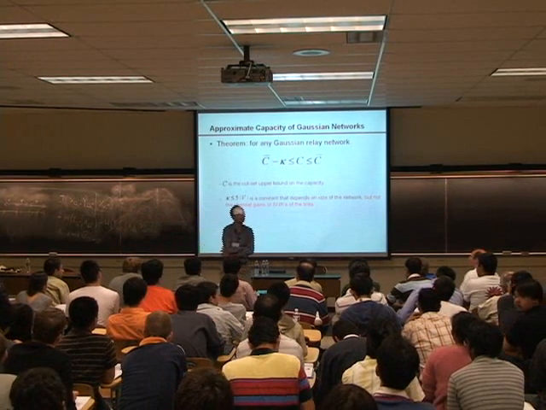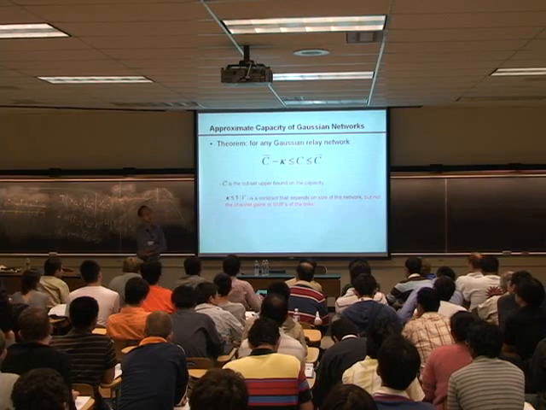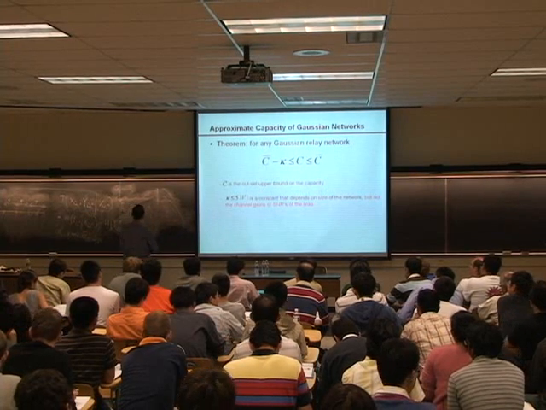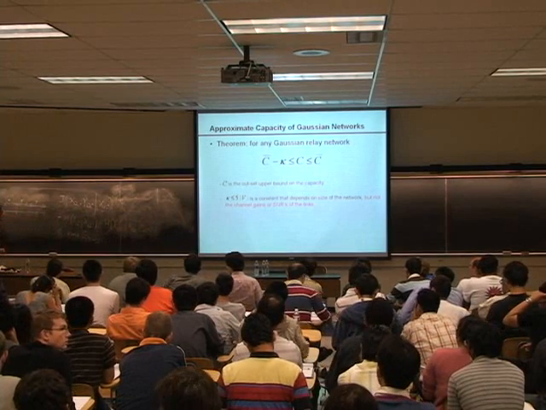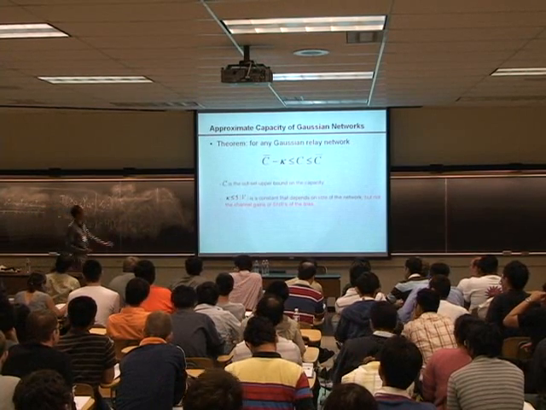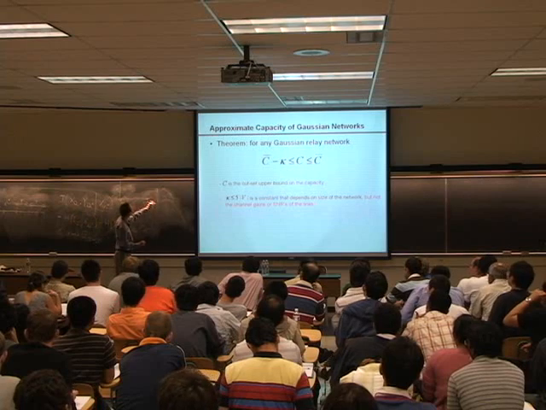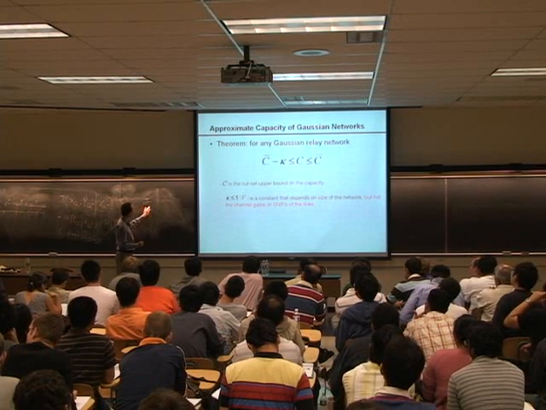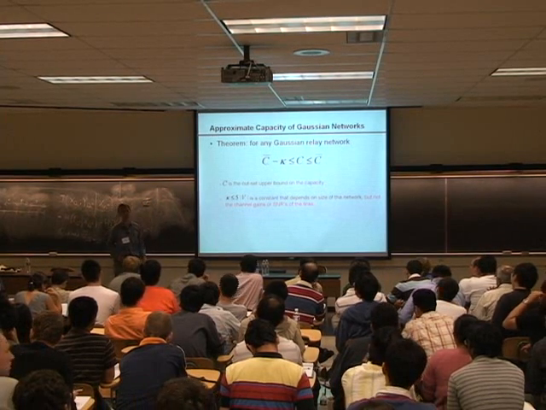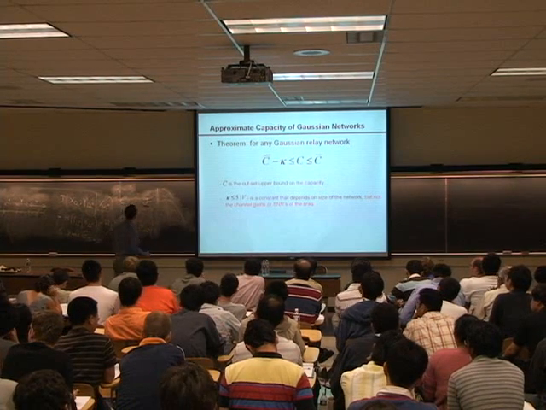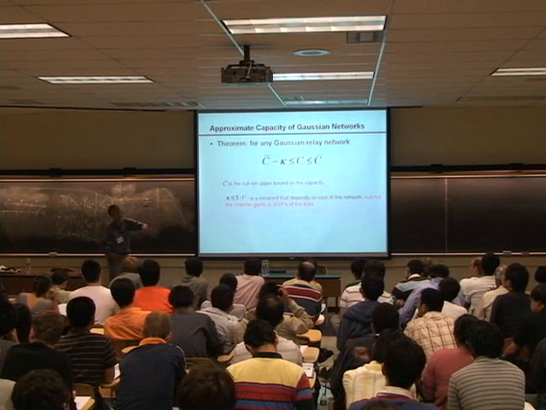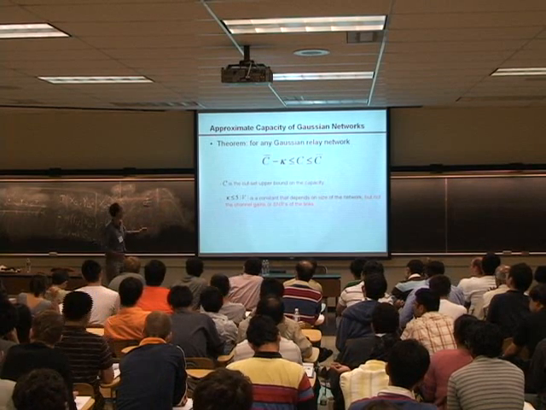So the question is how do we do the quantization? Okay, so at each node you receive a signal y, and this y is a real signal. According to the deterministic strategy, I'm not really interested in the part of this.